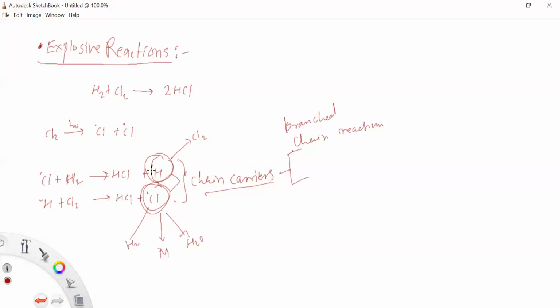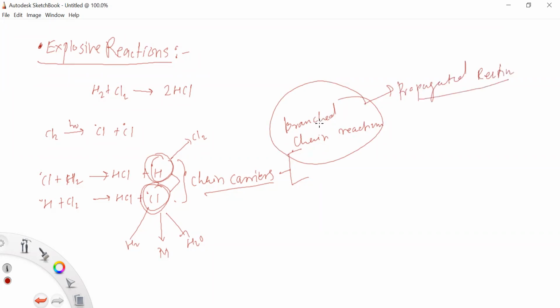They can react with any third material or third reactant present in the reaction vessel. Therefore, it is called the branch chain reaction. This branch chain reaction again propagates the reaction.